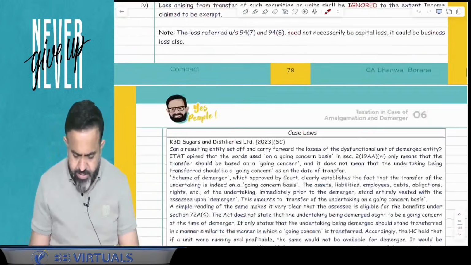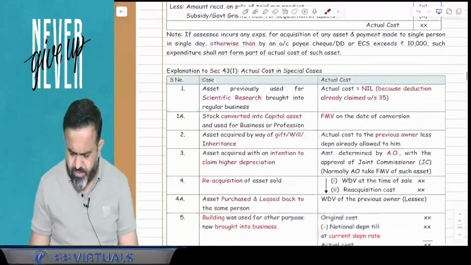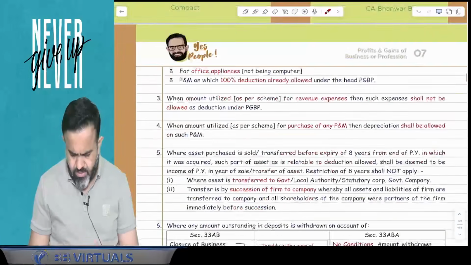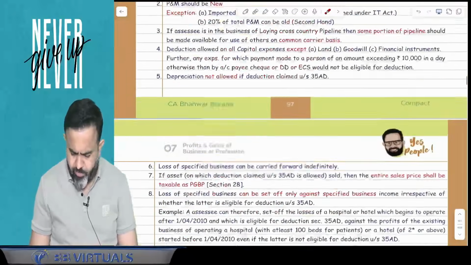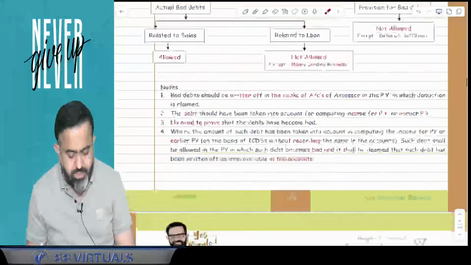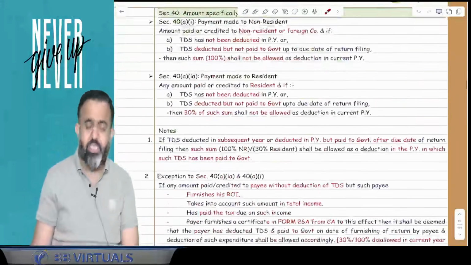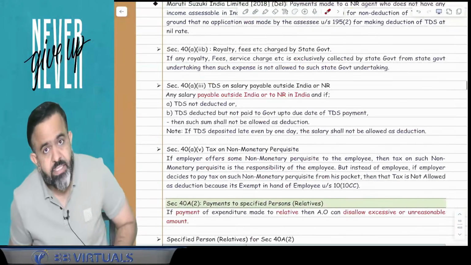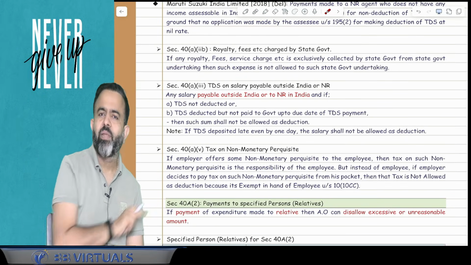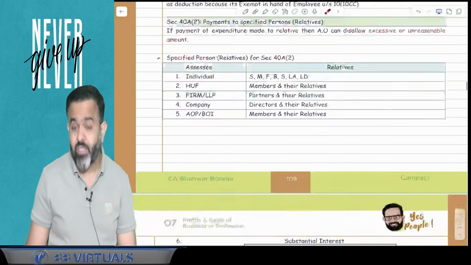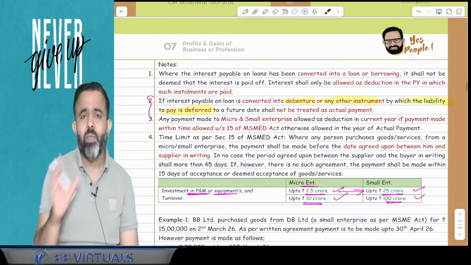After that guys, in the topic of PGBP, there is no such amendment, but you have to remember one point from section 43B. You know that there is a 43B section, and 43B says that there are certain payments which you have to make up to the due date of return filing, then only it is allowed as deduction in the current year. Otherwise it will be allowed in the year in which payment is made.